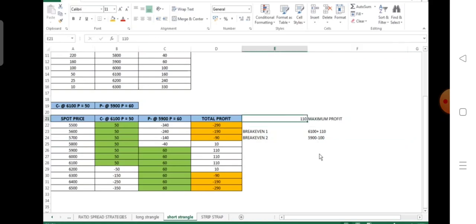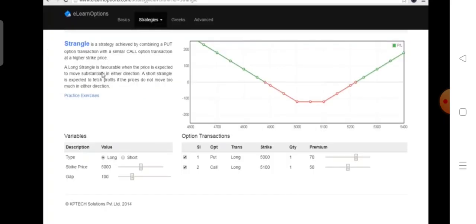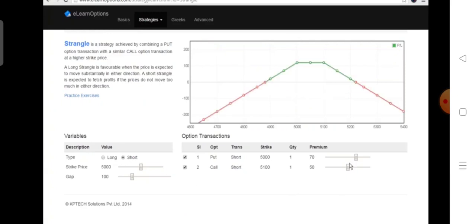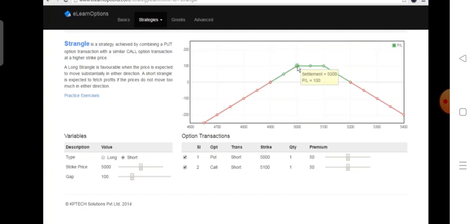110 rupees is the maximum profit. Loss will be unlimited if the price goes in either direction. So if we look over here at the option payoff, we are shorting a call and a put option, say both at the same premium. So the strategy will give us a constant profit of 100 rupees if the price is in this range, which is 5000 and 5100, and will start incurring loss once the price moves out of the range, that is 5000 and 5100.